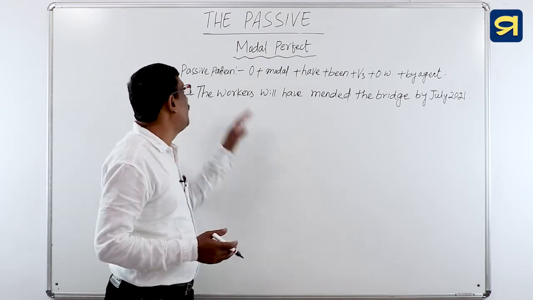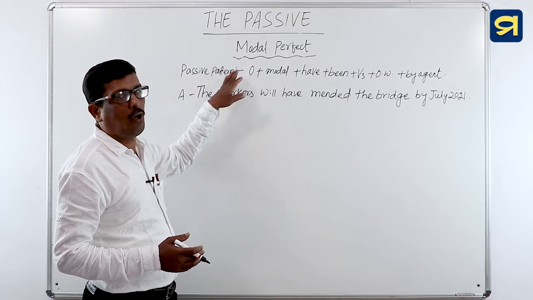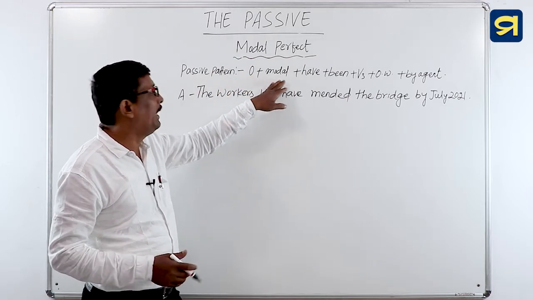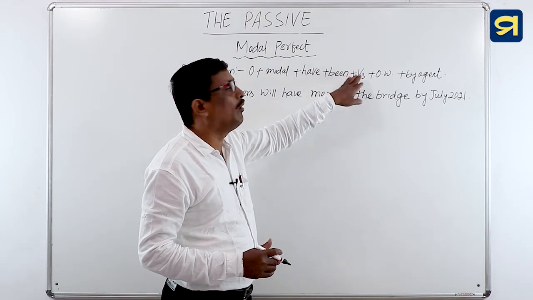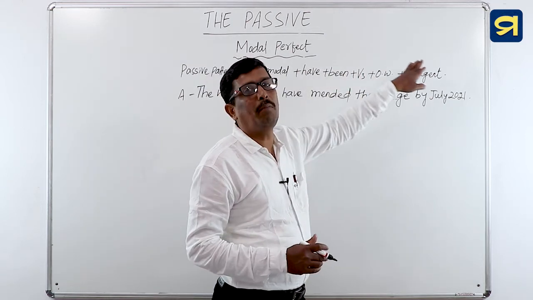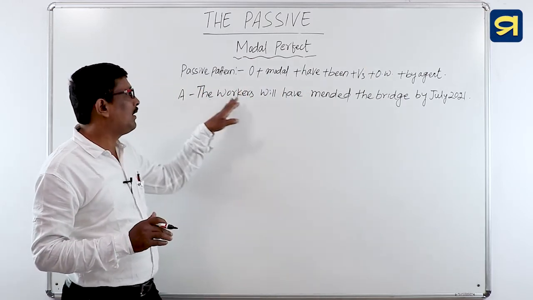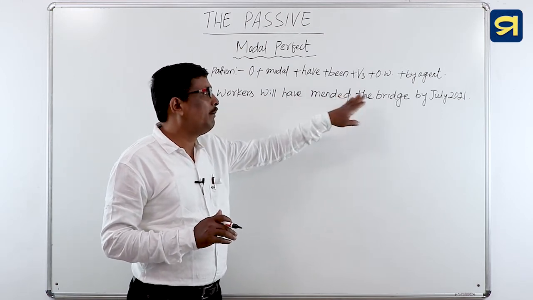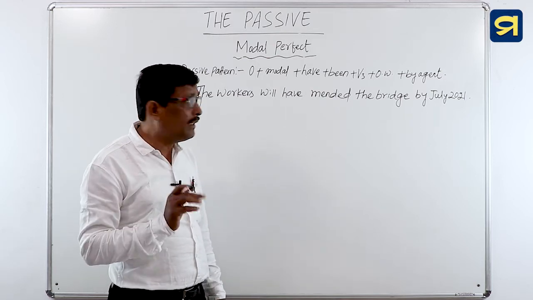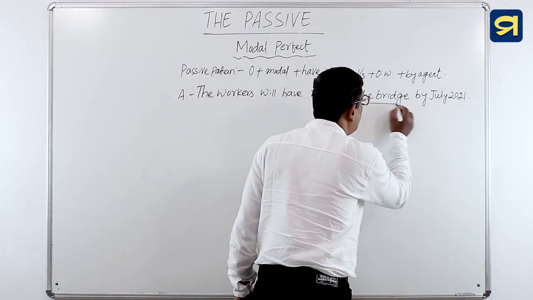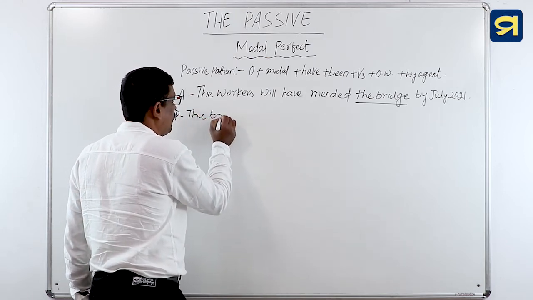Next, we will discuss the passive pattern of modal perfect. And the passive pattern is object followed by modal, then have followed by been, then past participle form of the verb or verb 3, then other words, then by agent. Now change the voice of the sentence. The workers will have mended the bridge by July 2021. Find out the object from the sentence. Very good. The bridge. So you will use the bridge in the beginning of the sentence.